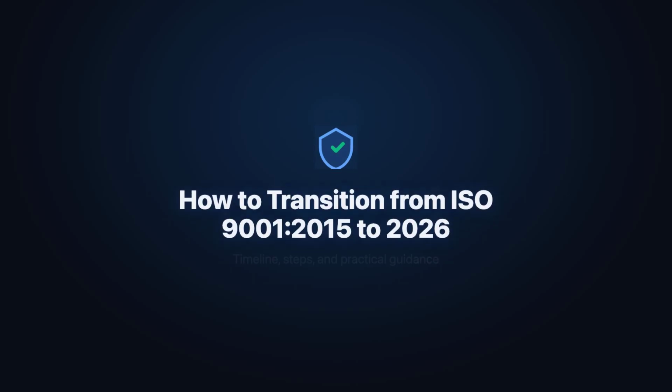The transition from ISO 9001-2015 to ISO 9001-2026 is a significant undertaking for every certified organization. In the next few minutes, we walk through the publication timeline, the 3-year transition window, and the practical steps to ensure a smooth migration.